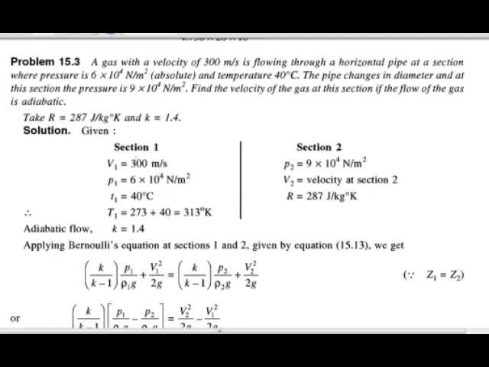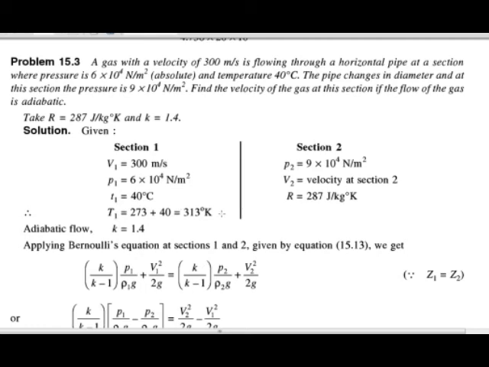So what they have given: the value of V1 is 300 meter per second. Then the pressure they have given at section 1 is 6 into 10 raised to 4 Newton per meter square. Here they have given the absolute pressure. Okay, temperature as 14 degrees centigrade. T1 is equal to, then absolute temperature is 273 plus 40, that is 313 degree Kelvin.